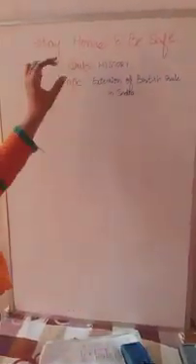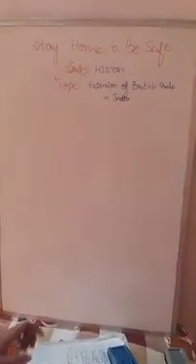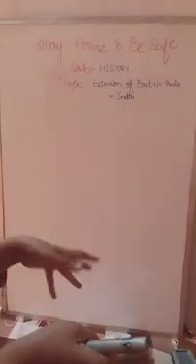Hello students, we have to move to the second lesson in history, that is the extension of British rule in India. In the first lesson you already learned that the British established many trading centers in India: Bombay, Calcutta and Madras. Those three are very important, and they wanted to extend their rule to other places also,